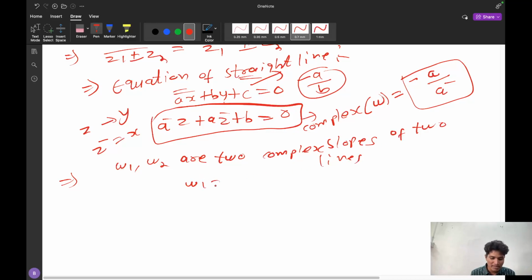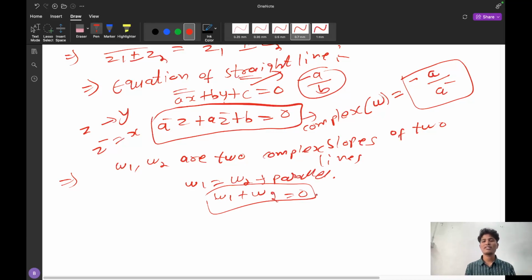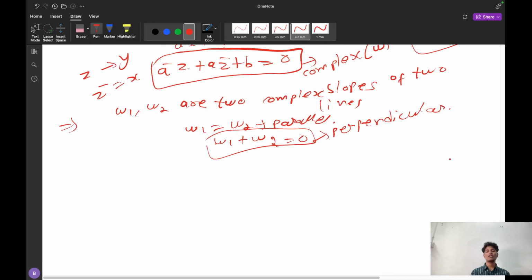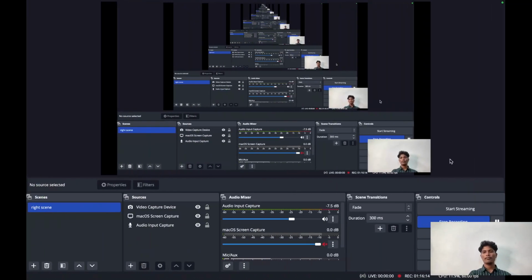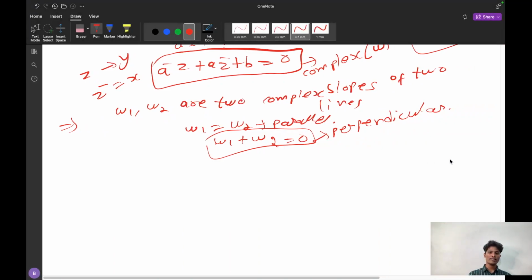If W1 is equal to W2, these are parallel, you already know. If slopes are equal, these are parallel. And if the slope sum is equal to 0, then it is perpendicular. In straight lines, we say that if the product of slopes is equal to -1, then the lines are perpendicular. But here, if the summation is 0, then we can say W1 plus W2 is equal to 0.